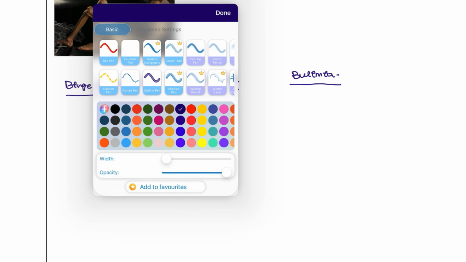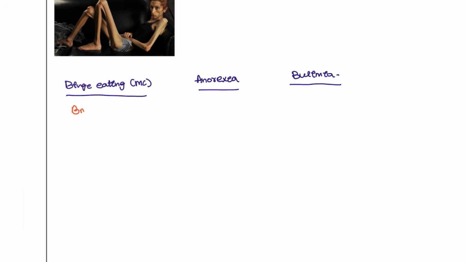So the first point that you have to differentiate is from the BMI. So BMI in these patients will be high, severely obese also. So here the BMI will be low, and in these patients the BMI is normal. One difference. Next, the patient here is binge eating, they will eat a lot